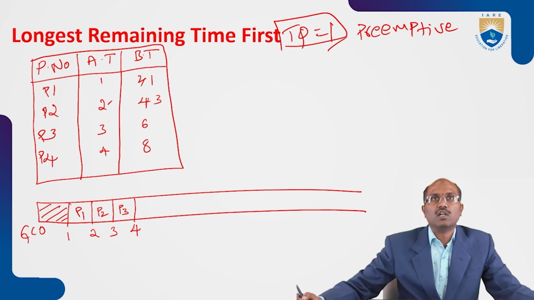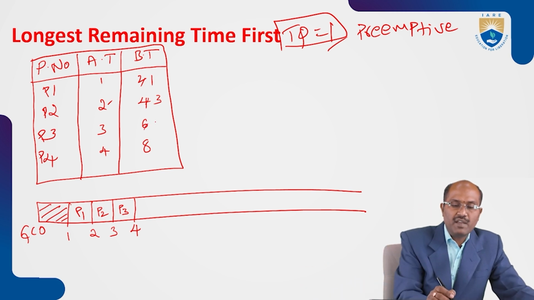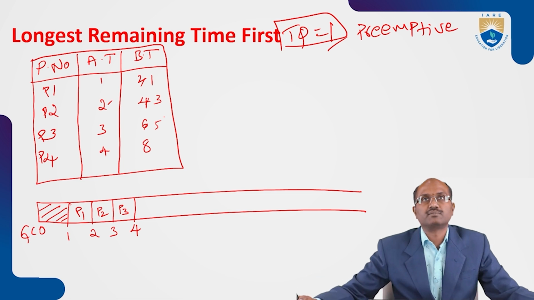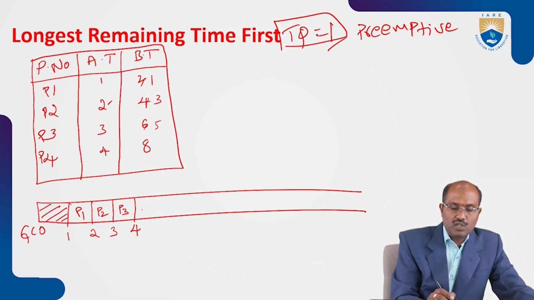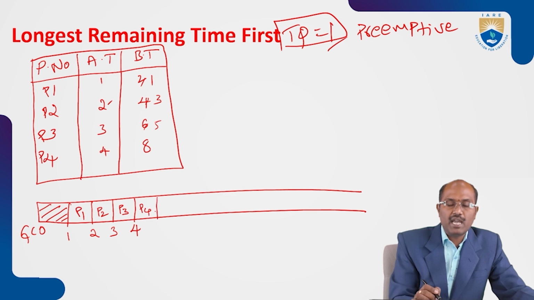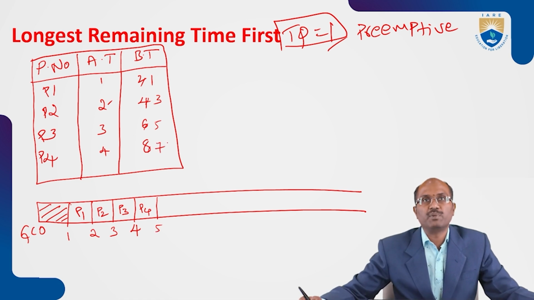P3 has 5 units of time left. Now P4 gets the chance at arrival time 4 and executes for 1 unit of time, up to 5. Now 7 units of time are left for P4.